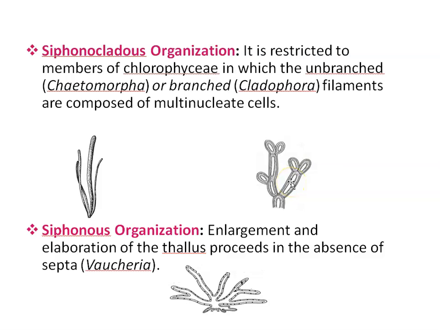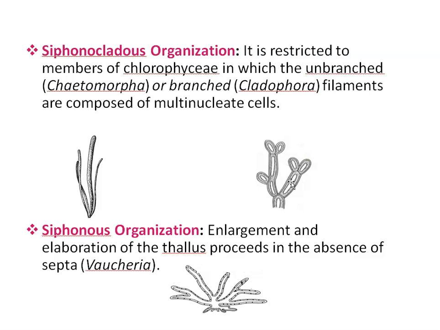Filaments are composed of multinucleate or coenocytic cells. One of the Siphonocladous algae, for example Valonia, occurs as a single spherical vesicle up to 10 centimeters in diameter and has been described as the largest plant cell.